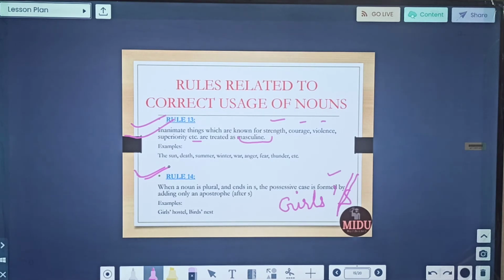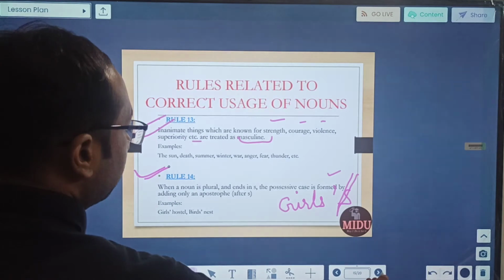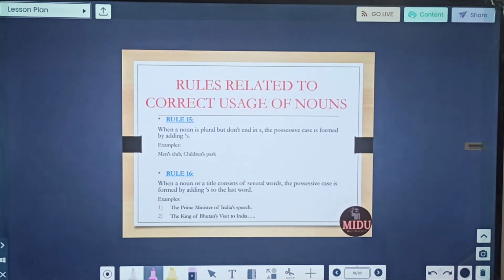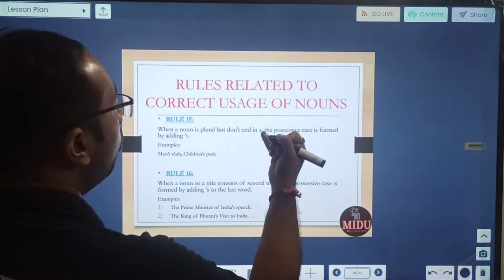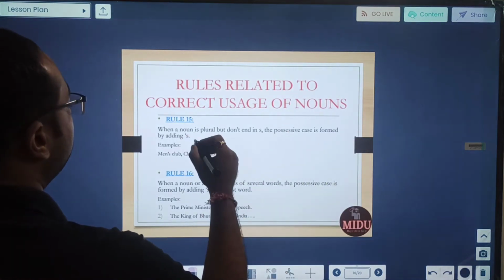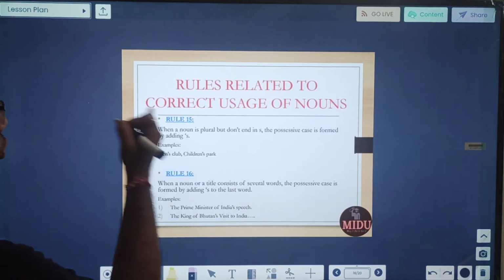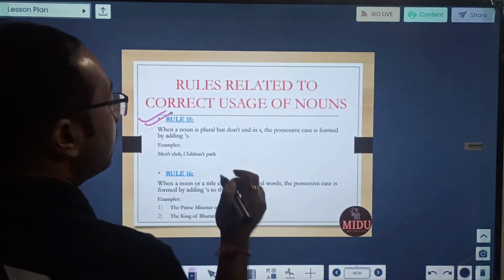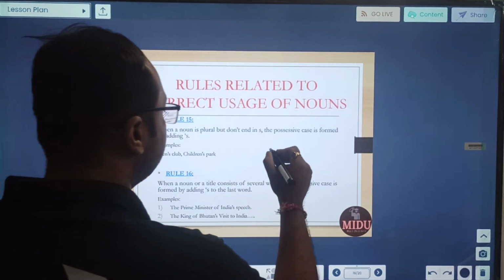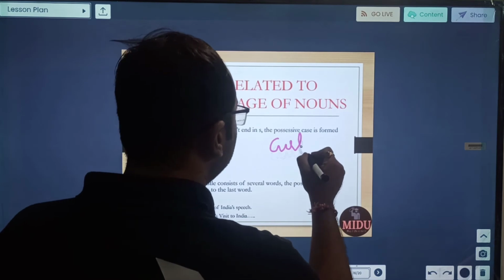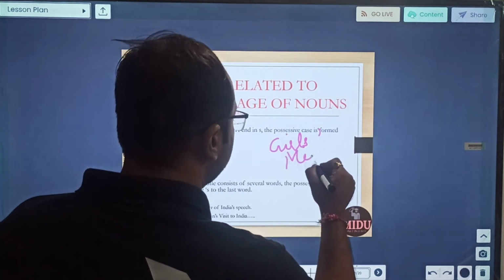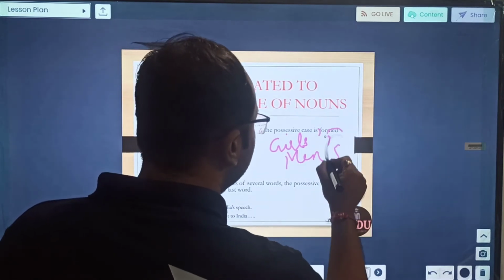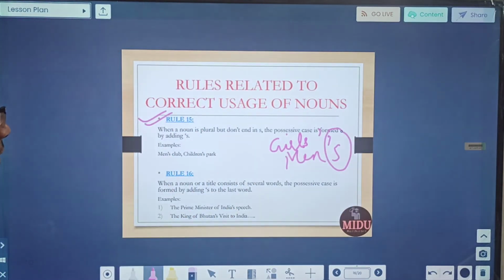Okay. Now, let us move to the next part. Rule number 15. When a noun is plural but doesn't end in s, the possessive case is formed by adding apostrophe s. When it is plural and ending in s, just apostrophe. So if it was girls, it was just like this. But if it is not ending in s, then complete apostrophe s. This is rule number 15.